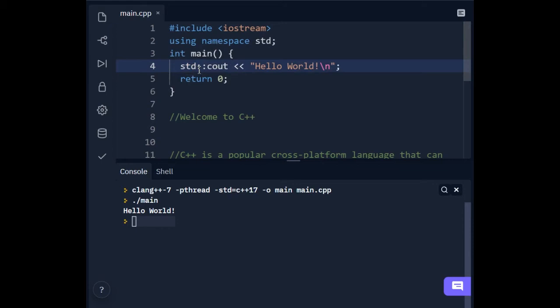We give it one time, and then whatever we print will work. Just give cout Hello World and that is enough for printing a statement.